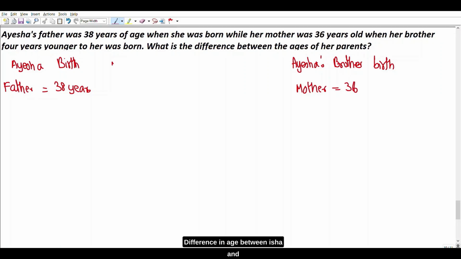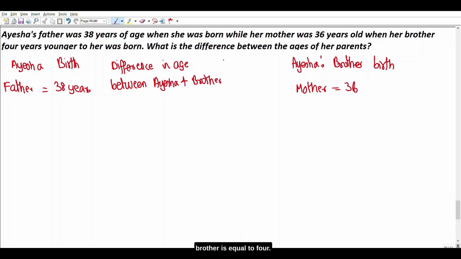Difference in age between Aisha and brother is equal to 4. So we need to find what is the difference between the age of her parents. So it is clear that when Aisha was born, her father was 38 years. So when Aisha's brother would have been born after 4 years, since the difference between them is 4.